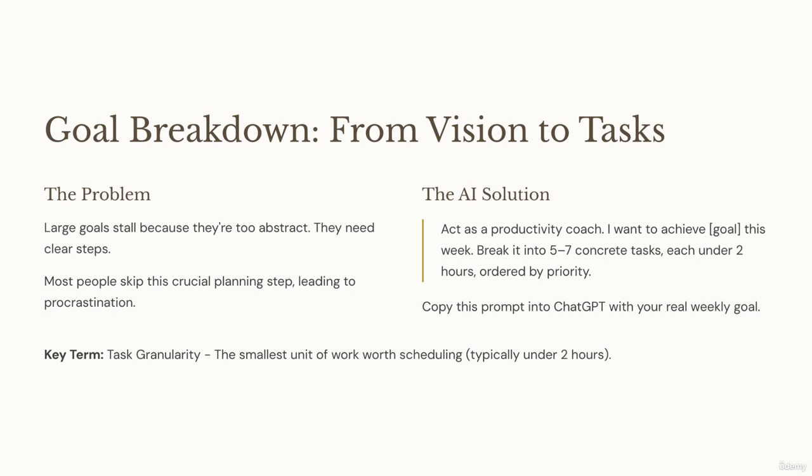The key here is task granularity. That means each task should be small enough to complete in one sitting. Think write homepage copy instead of do website content. Once you run that prompt, you'll get a list of clear, doable actions. That list is your weekly game plan.